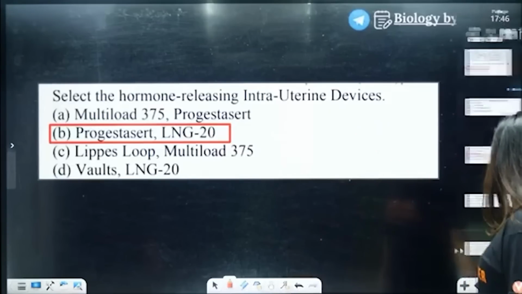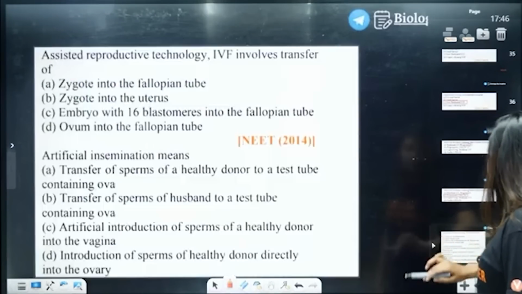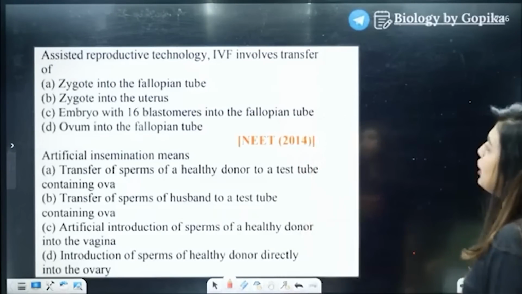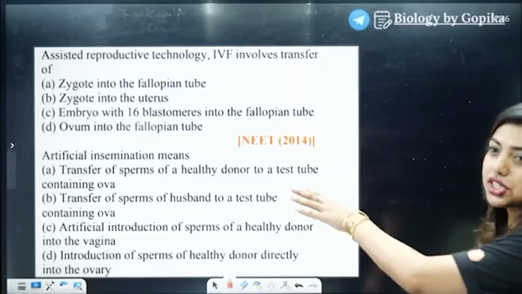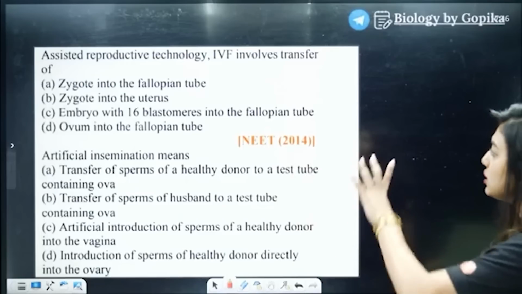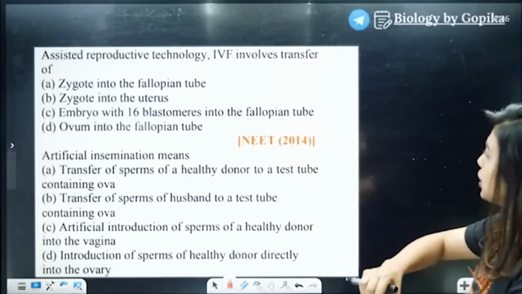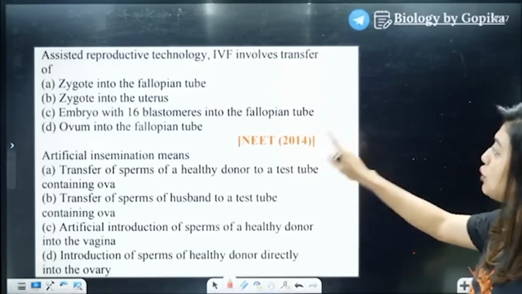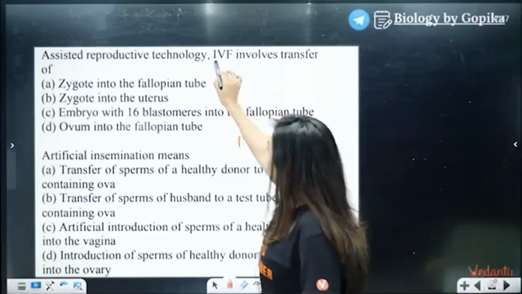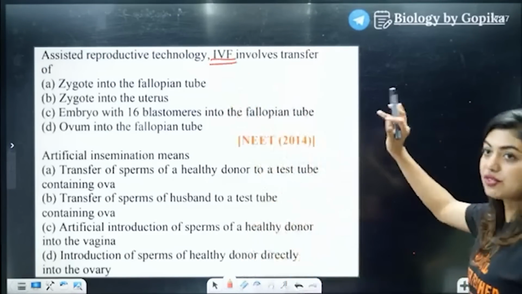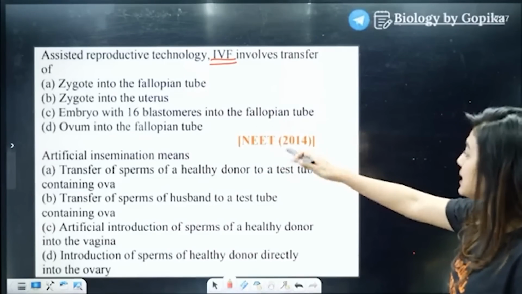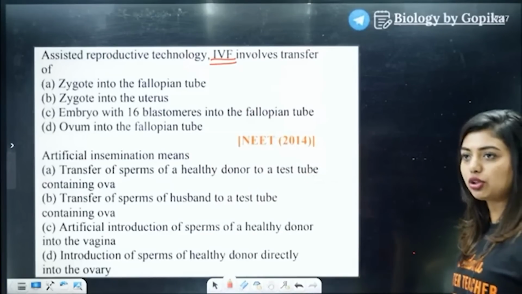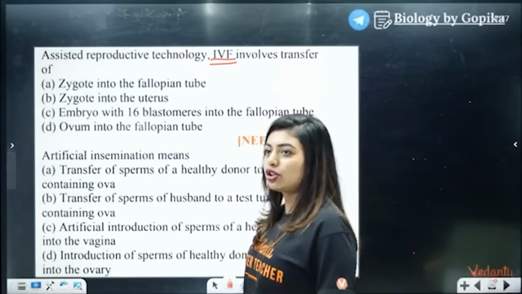Okay. Moving forward. 2 questions on your screen. Assisted reproductive technology, IVF, involves transfer of. I'm reading the question in case someone is watching at a lower resolution. Assisted reproductive technology, IVF, involves transfer of zygote into the fallopian tube, zygote into the uterus. So look here, IVF involves, you already know some question which is similar to this. Embryo with 16 blastomeres into the fallopian tube, ovum into fallopian tube. My God, what options, students.